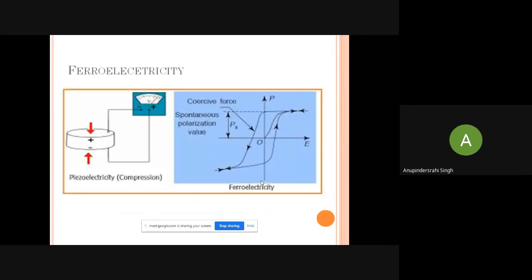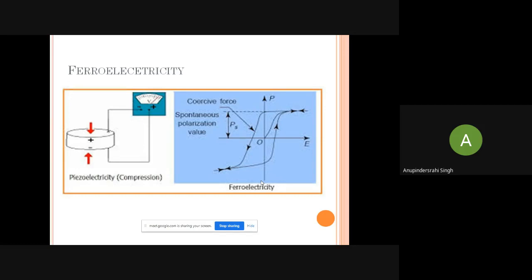So let us discuss the ferroelectricity, the three terms that contribute. In multiferroics, most of the work has been done on magnetic and ferroelectric ordering. That is why I have put the introduction of ferroelectricity and ferromagnetism inside this presentation.